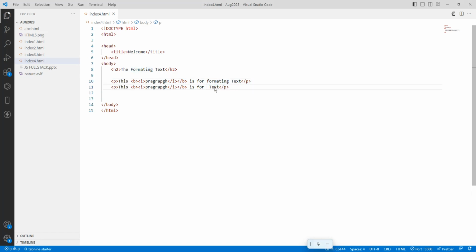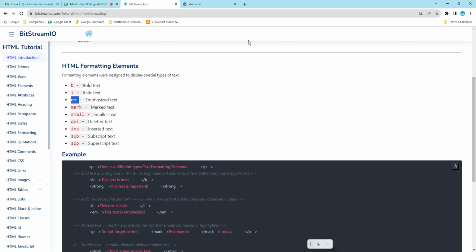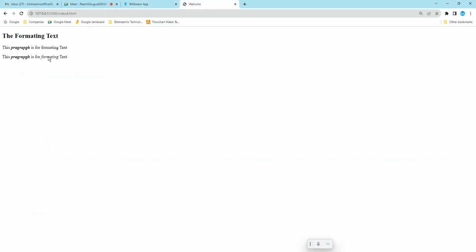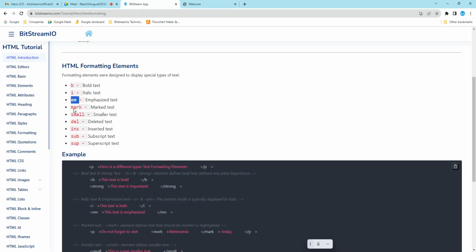I will use an em start tag and something. So emphasize text is one more way of defining it. See, this is the formatting. So this is normal. This is emphasize text. The next is mark.